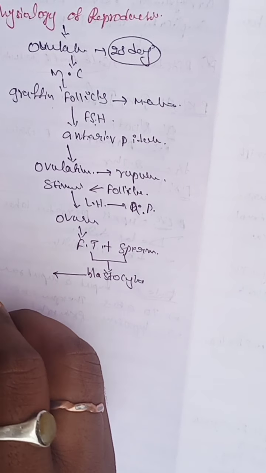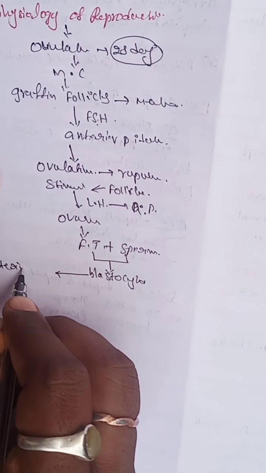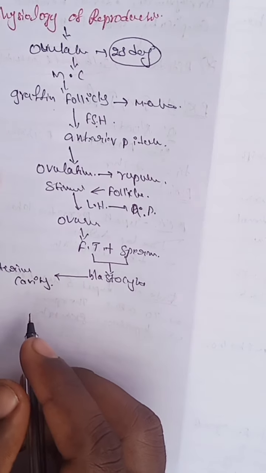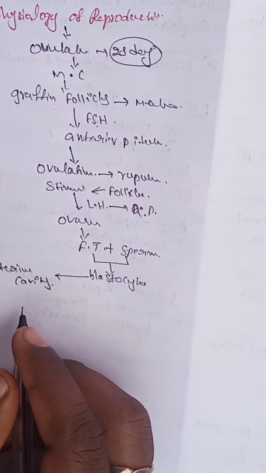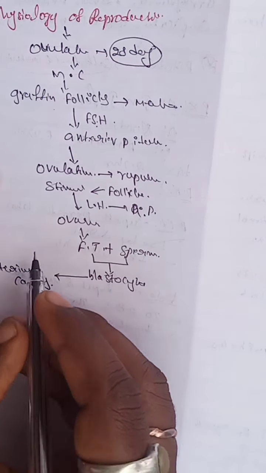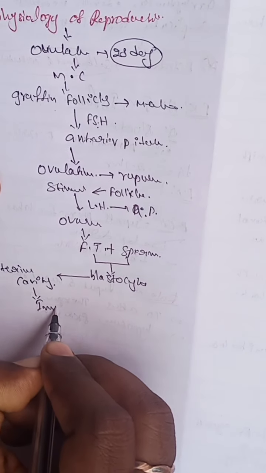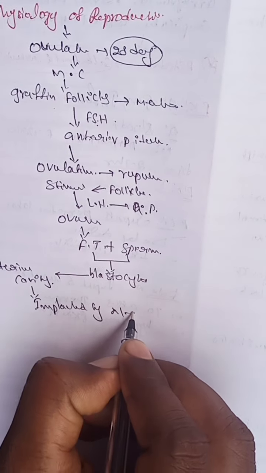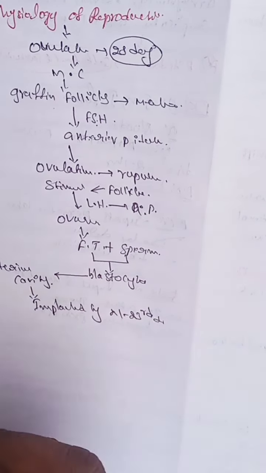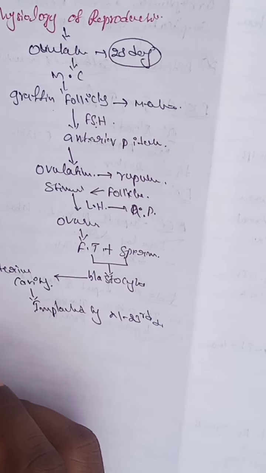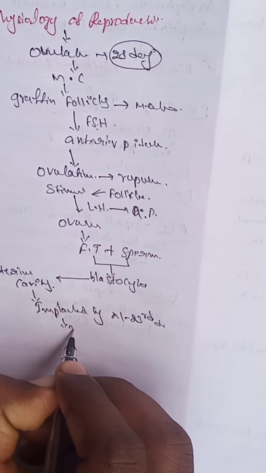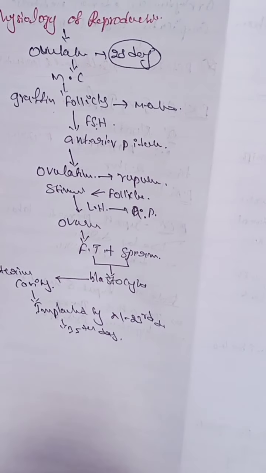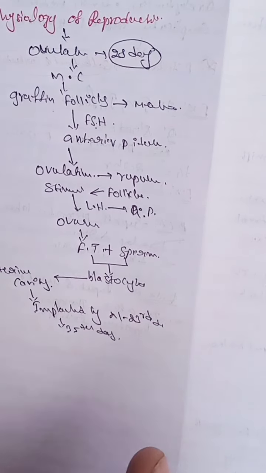The blastocyst reaches the uterine cavity. After that, it is implanted by the 21st to 23rd day of the cycle. It is completed on the 35th day, and the baby forms. So after 35 days we can confirm the baby formation.